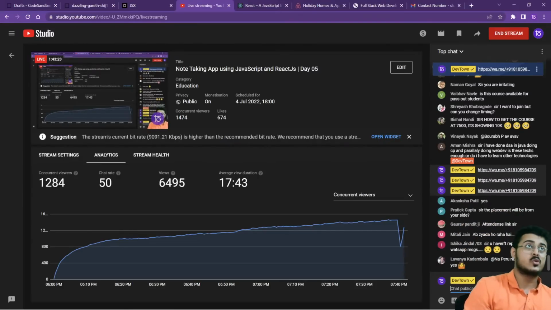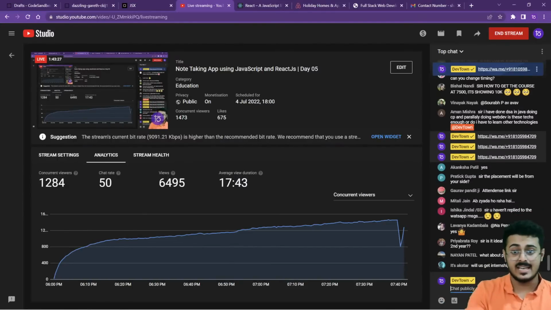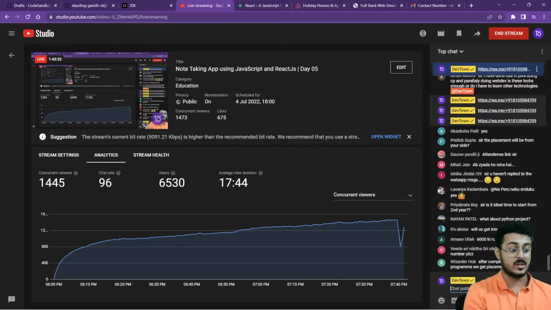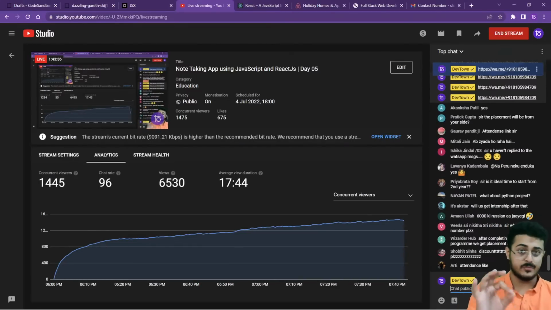Yes, so there are three placement rounds that we organize. The first is the instructor in the class itself. The instructor is from a big company. If you're able to come into notice of that instructor that you're a good student, then he gives you referrals for these different companies. That is the first round of placements.